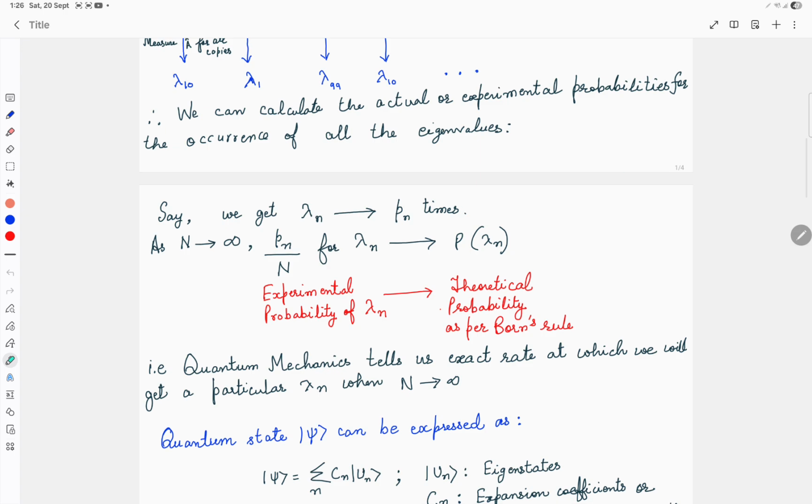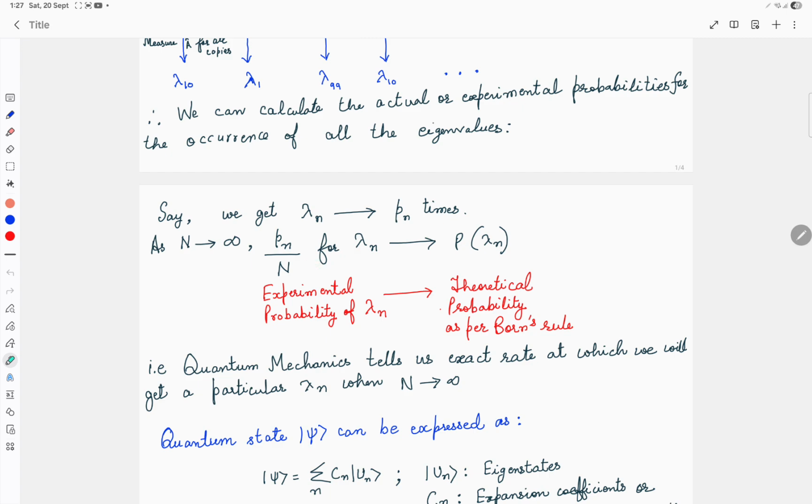Let us say for a particular lambda n, it appears as the measurement outcome Pn times. From the central limit theorem, we can say that as capital N approaches infinity, the ratio of the number of times lambda n comes as the measurement outcome divided by the total number of measurements is the experimental probability of getting lambda n.